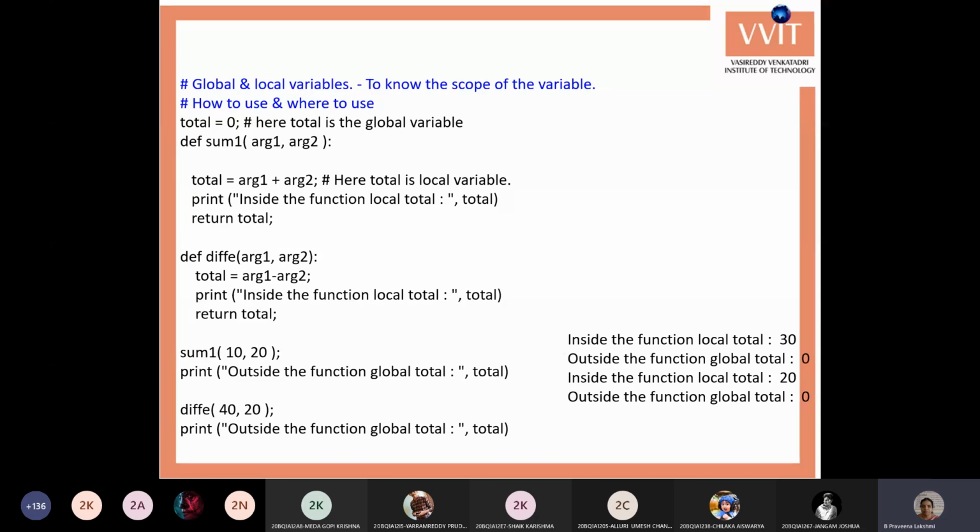Next we will go for the scope of the variables within Python. Next we'll see the concept of global variables and local variables. These are what we call the scope of a variable, or we can call it the existence of the variable: how long the variable exists within the memory, and in what area we can access the variable.